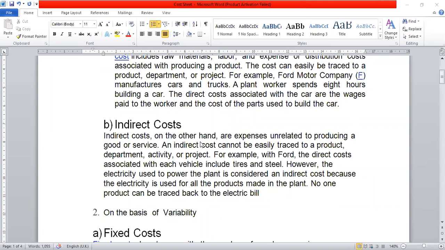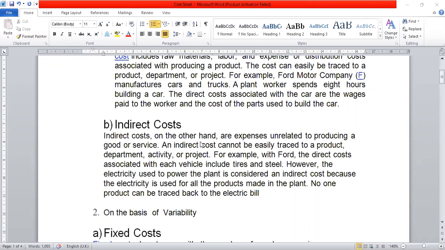Or foreman salary, which are commonly used for production, but which are used for a common purpose. The wages given to those workers are known as indirect wages or labor. Third one is indirect overheads or indirect expenses, which are not easily traceable with the production.